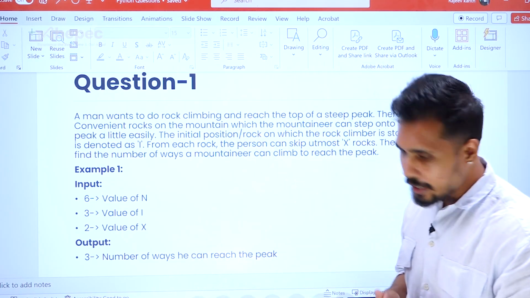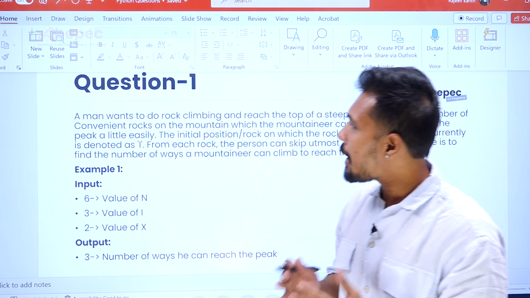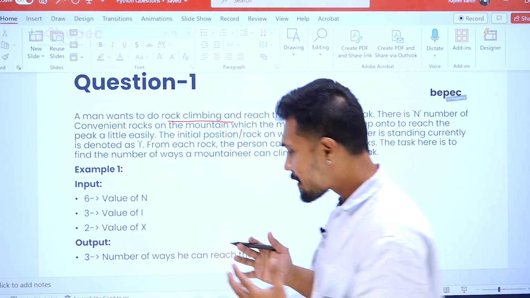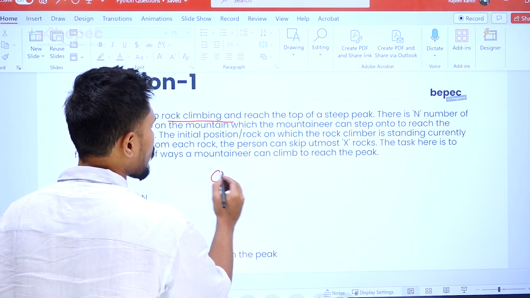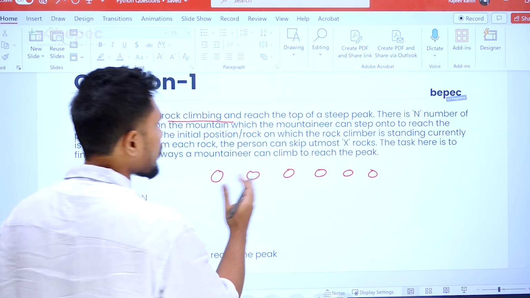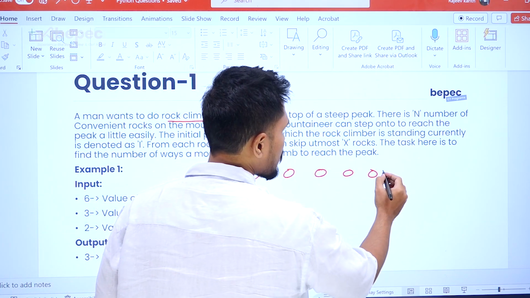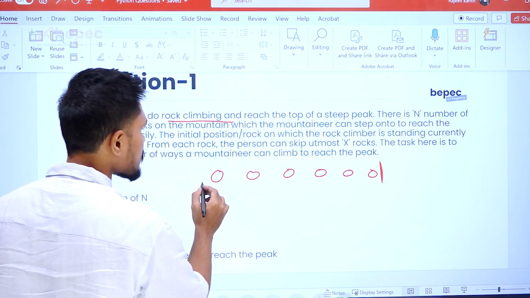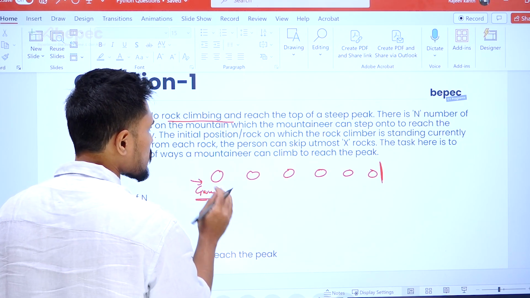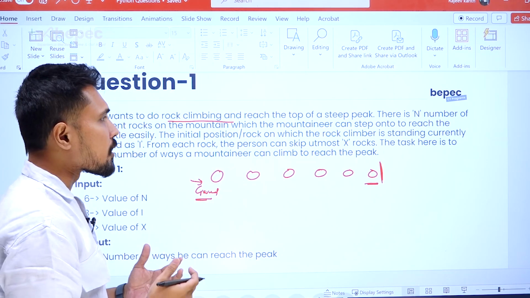Now let's see what exactly this question is explaining to us. A man wants to do rock climbing. For example, let's pile all the rocks. So these are all the rocks we have. Now he is rock climbing and wants to reach the top of the steep peak. This is going to be our peak, and this is the position, maybe, from the ground, and we need to reach the top of that peak.